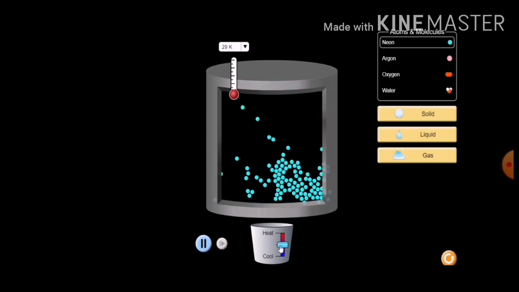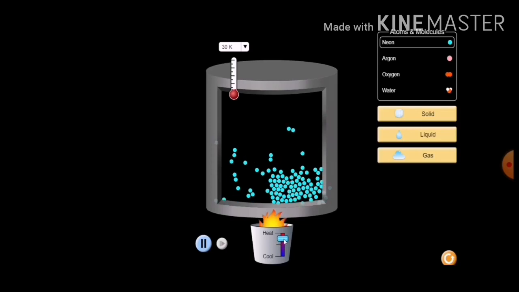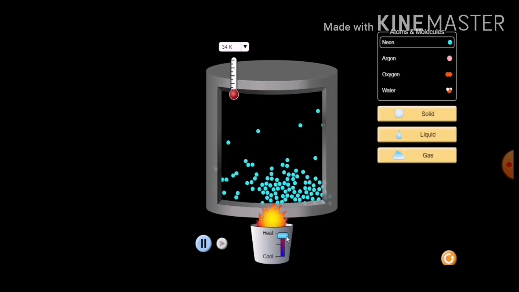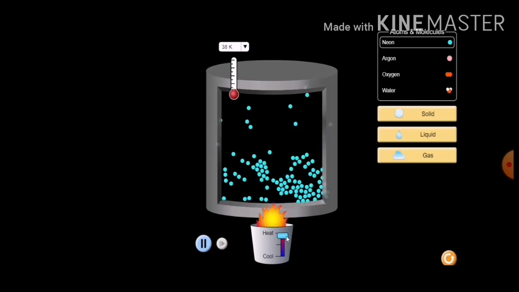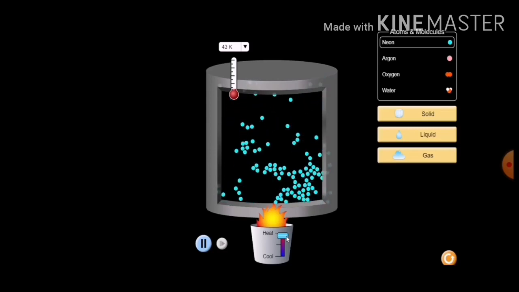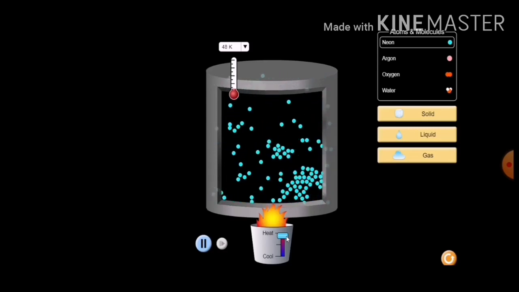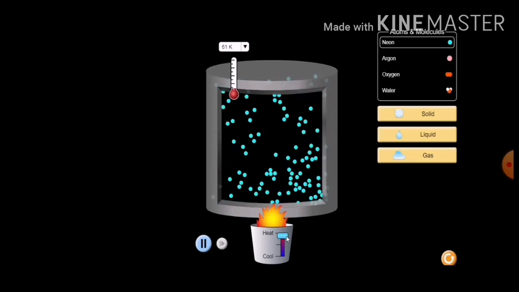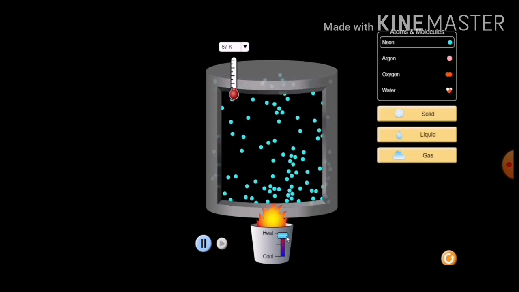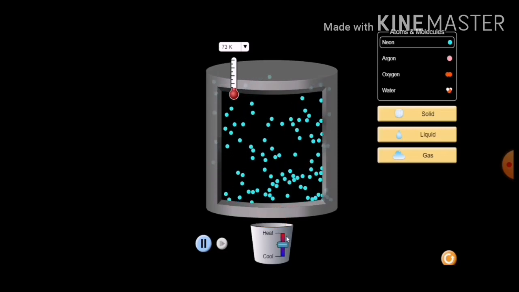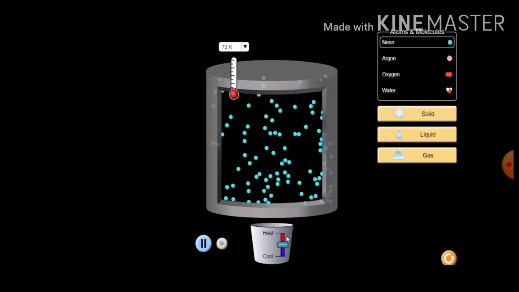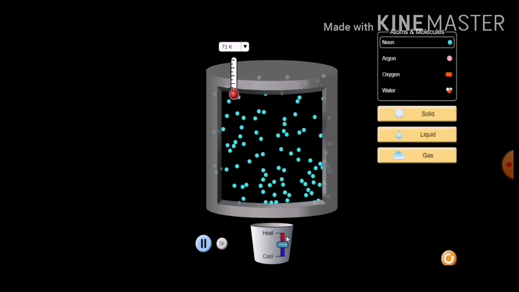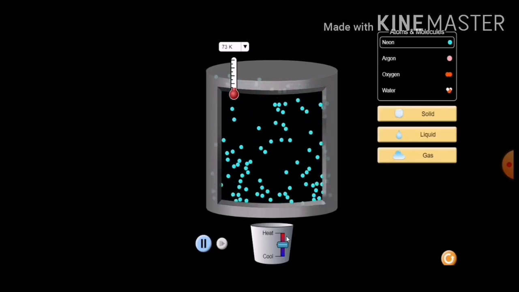And if I increase the temperature more, then what will happen? The arrangement of particles which is similar to the liquid is now changed to the arrangement of particles which is in the gaseous state. You can see, right? So this is how the process occurs when we increase the temperature.